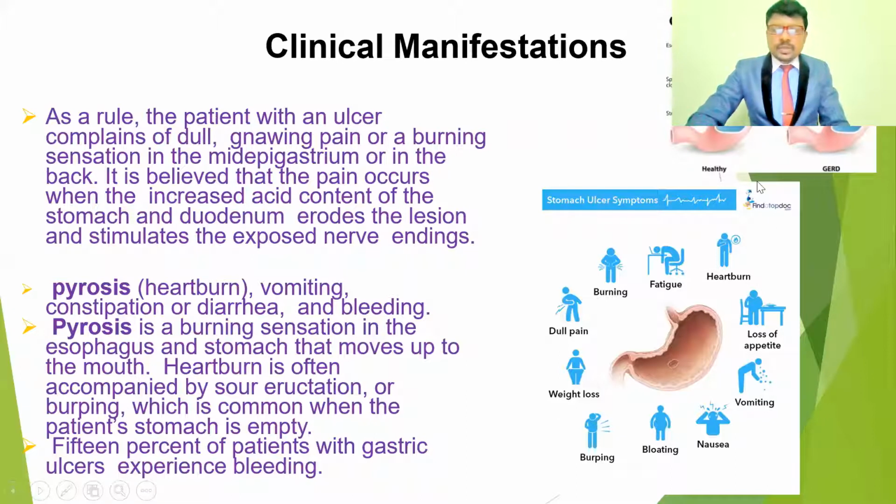Because of the excessive accumulation of acid, hydrochloric acid, and pepsin, it may regurgitate into the esophagus. So the sphincters are going to be open here, allowing the reflux. These acids are going to be regurgitated into the esophagus. That is called gastroesophageal reflux disease.